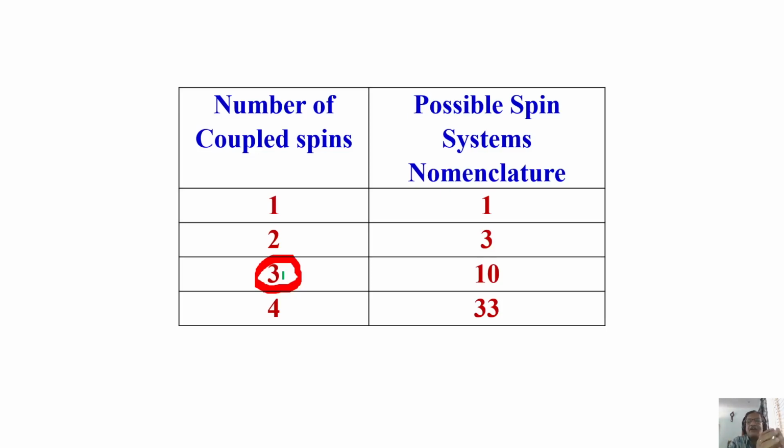If these two are strongly coupled, same chemical shift, no coupling is seen in the spectrum, but this is also strongly coupled to another proton, it is A2B. So like that, you can start thinking of all possible spin nomenclature. You don't have to worry about it. I have already done it. There are 10 spin nomenclatures.